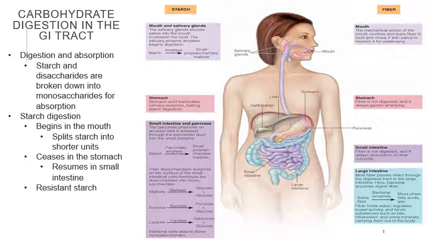And then under the large intestine and fiber, most fiber passes intact through the digestive tract to the large intestine. Here, bacteria enzymes digest fiber. Fiber holds water, regulates bowel activities, and binds substances such as bile, cholesterol, and other minerals, carrying them out of the body. So the more fiber you eat, the more the fiber binds to the cholesterol, to the bile, and it leaves your body system.